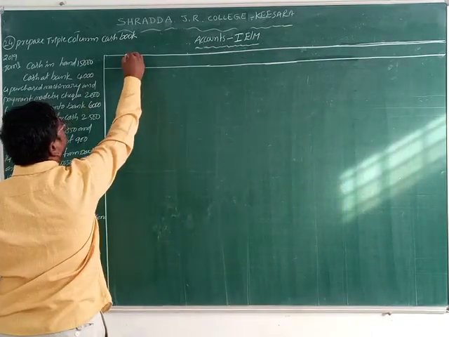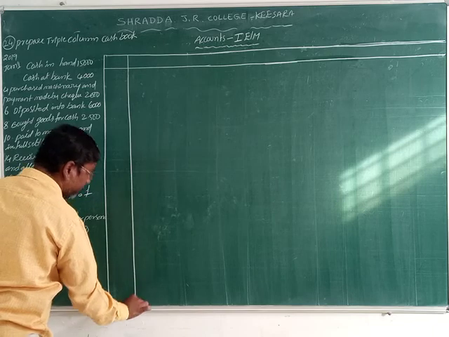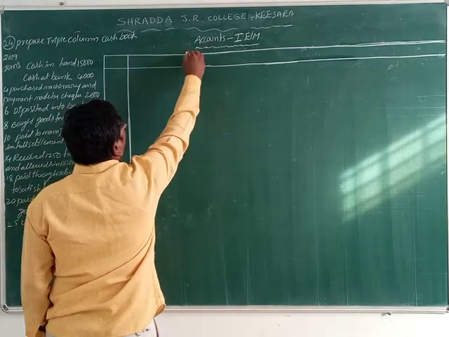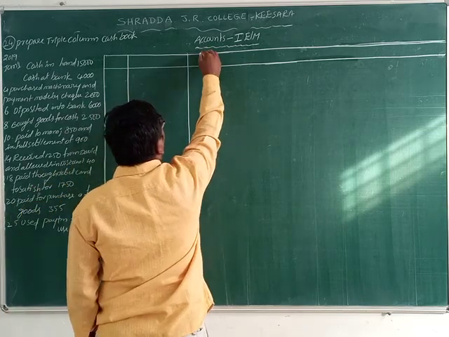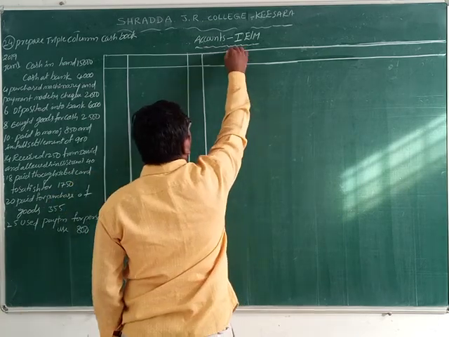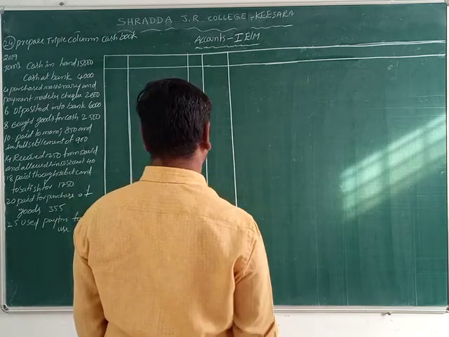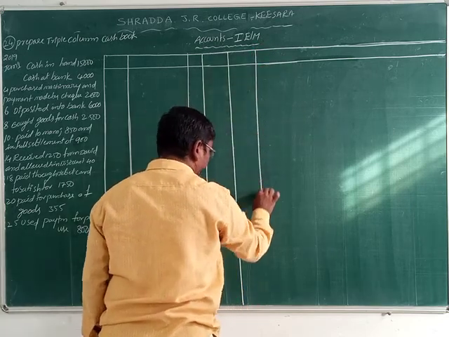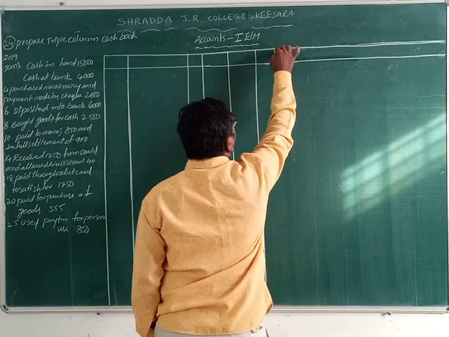What is the first column? Date. The second one is particulars. Next LF. Another one cash. Then bank, and discount allowed.